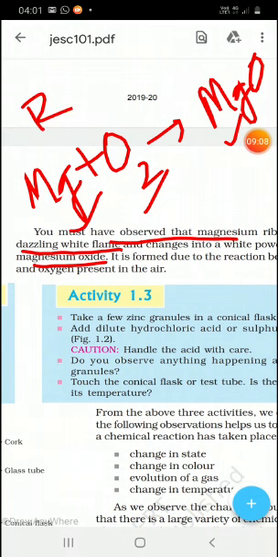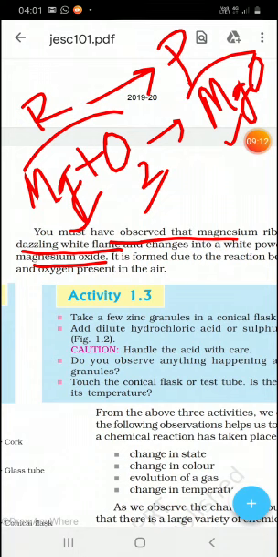So these two are reactants and this one is the product. Okay, so magnesium ribbon is a solid metal, oxygen is in gaseous form, and MgO is powdered, meaning solid form. Okay, so this was the first activity, 1.1.